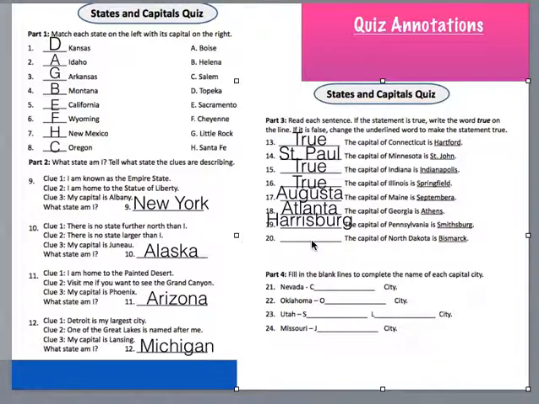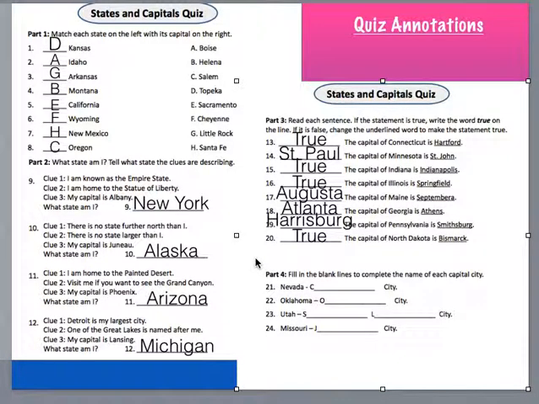And number 20, the capital of North Dakota is Bismarck. Is it true, or do we need to change the answer? The answer is in fact true. The capital of North Dakota is Bismarck.